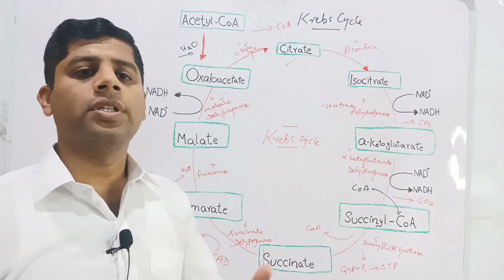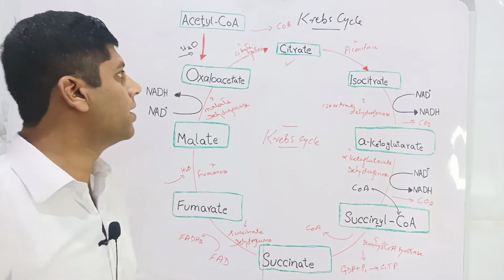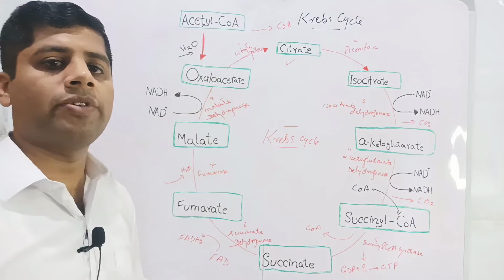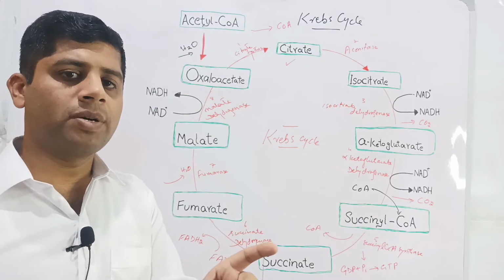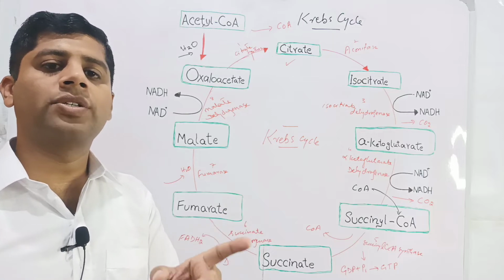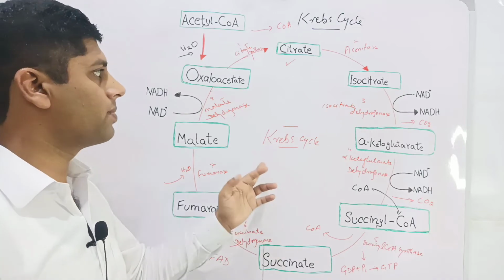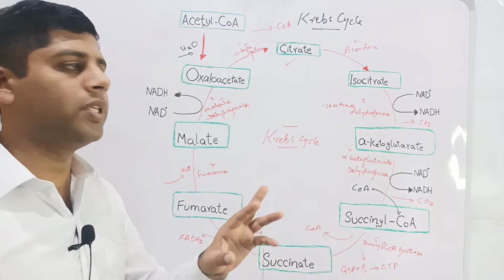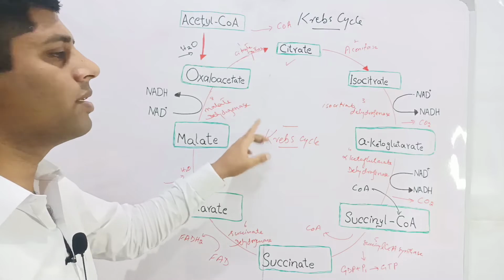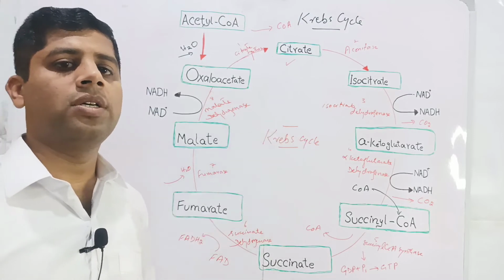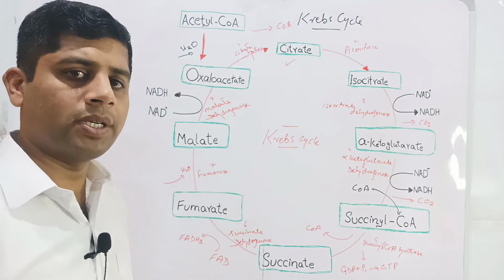Most of the books say that there are 9 or 10 steps in Krebs cycle by including the production of acetyl coenzyme A, but that was the separate component in which pyruvate was oxidized into acetyl coenzyme A, which cannot be included into the Krebs cycle. Therefore, the exact steps or enzymes involved in the Krebs cycle are 8 as clearly shown in this pictorial diagram. Now we will discuss each step in detail.